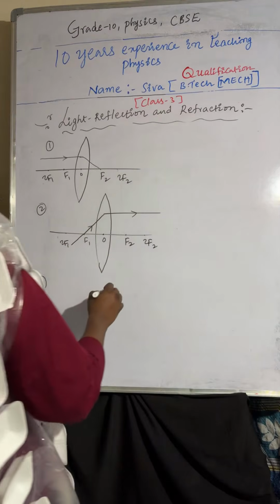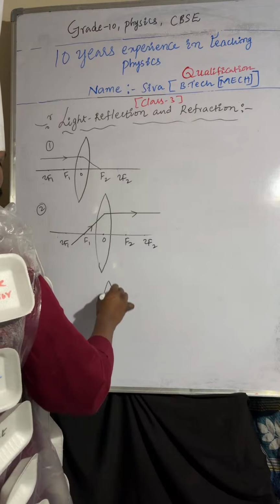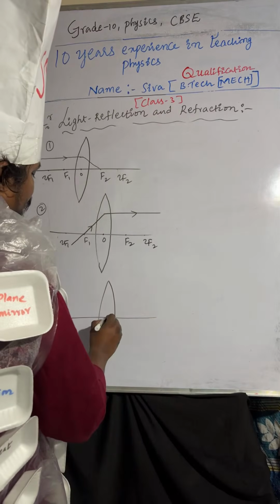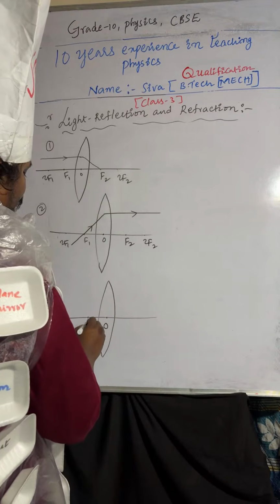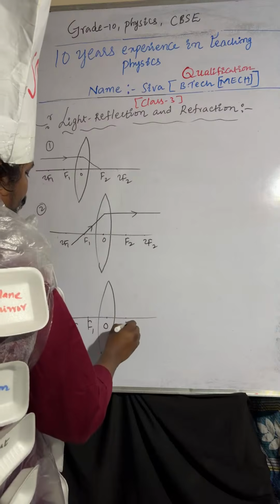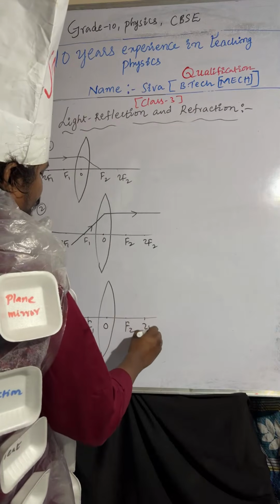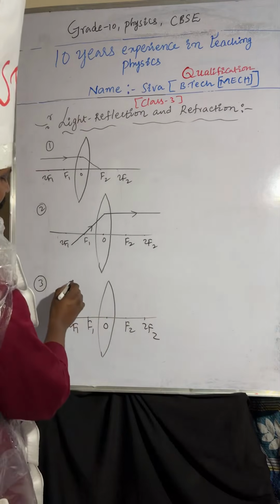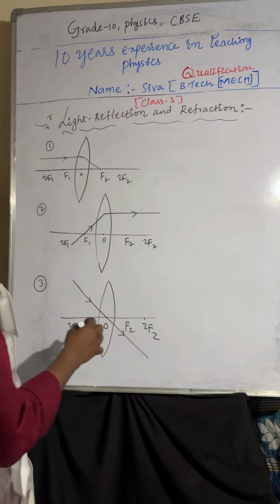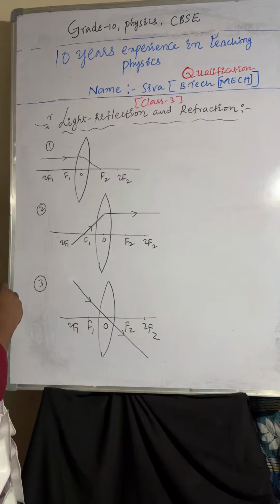Coming to the third one. Here a light ray is passing through the optic center, so no deviation takes place. It goes straight like that.